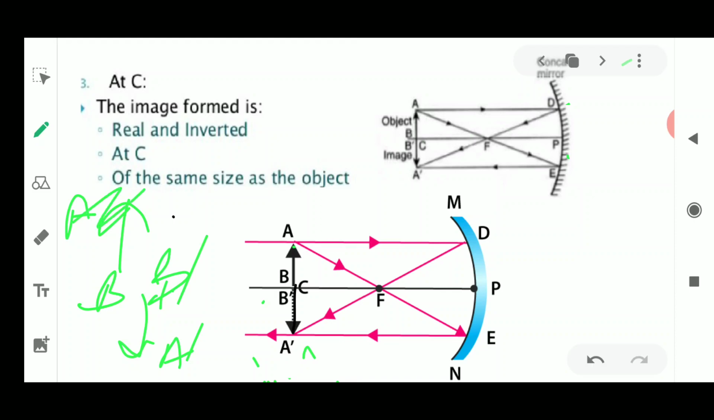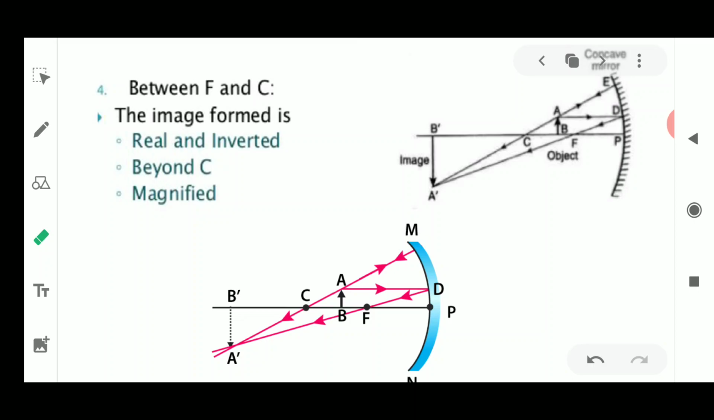Next is the position where the object is placed between focus and the center of curvature. Now where is the focus and center of curvature? It's here. It's a very small object drawn, so we take an object which is very small, that is kept between focus and center of curvature. Now how are you going to draw this? Again, a line parallel to the principal axis will always pass through the focus. First we are going to use the first rule, that it is going to pass through the focus as it is parallel to the principal axis.